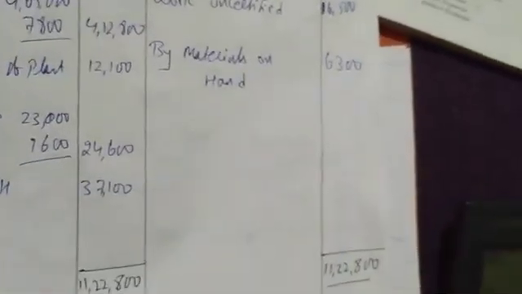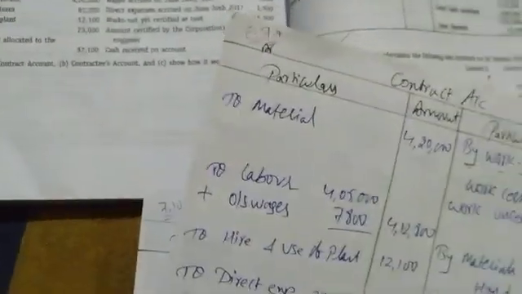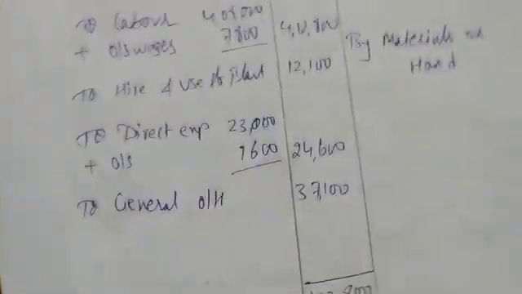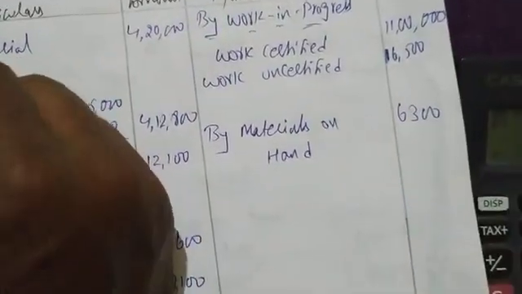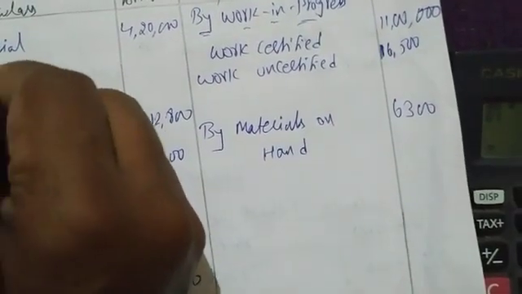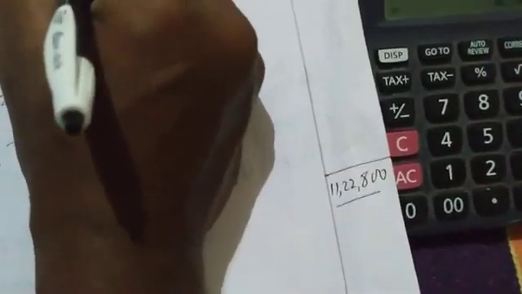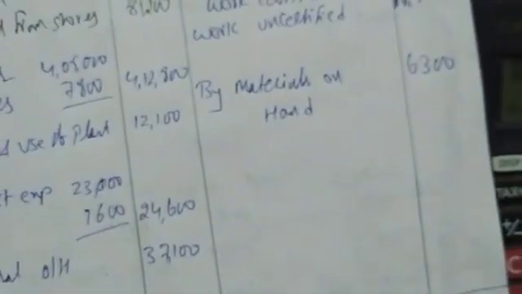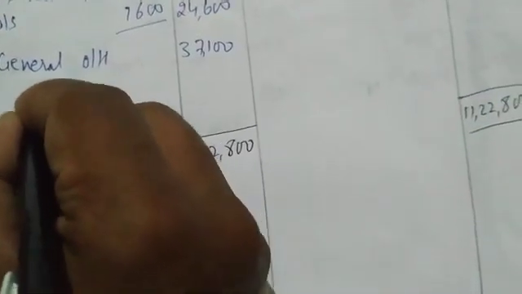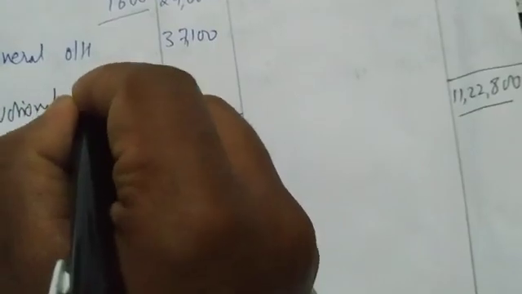Are we missing something? Oh, material from stores, I have not written. To material from stores. I missed that point. How much is material from stores? 81,200. Minus 81,200, 1,35,000 is the notional profit. To notional profit is 1,35,000. That is our notional profit.